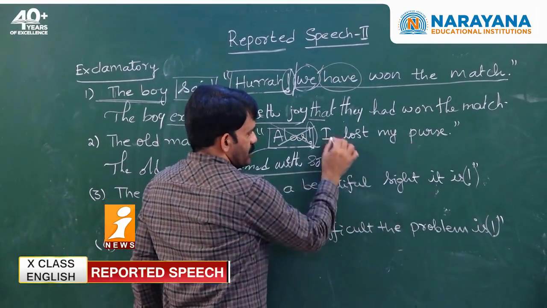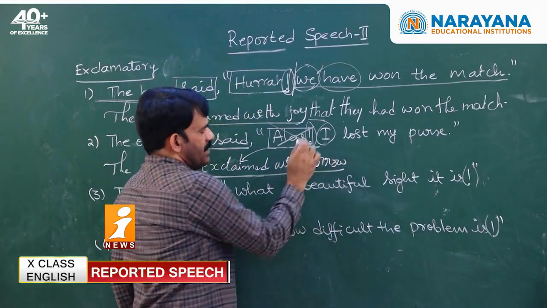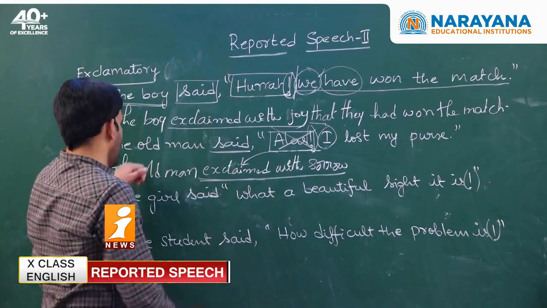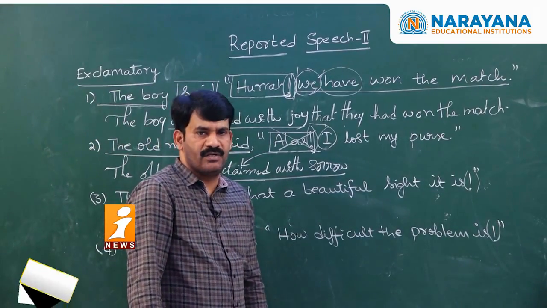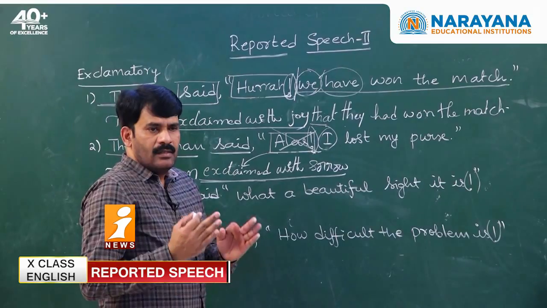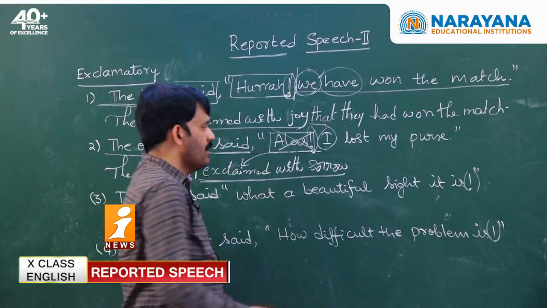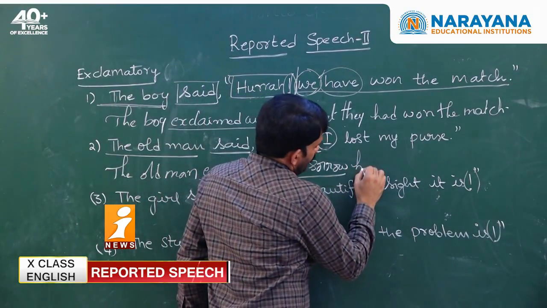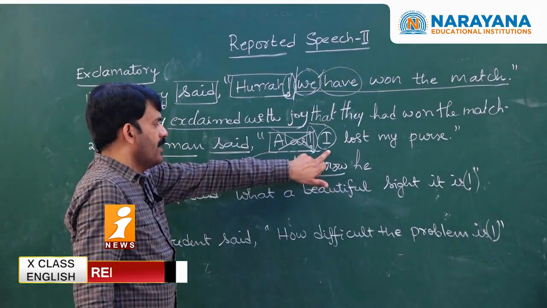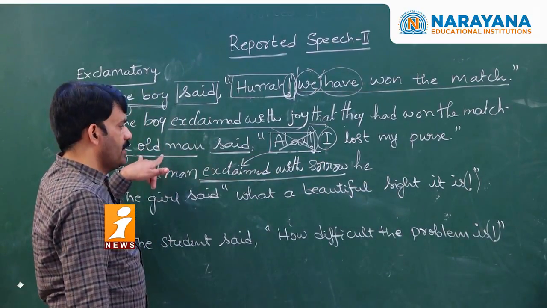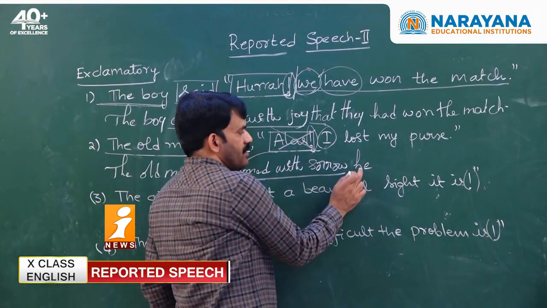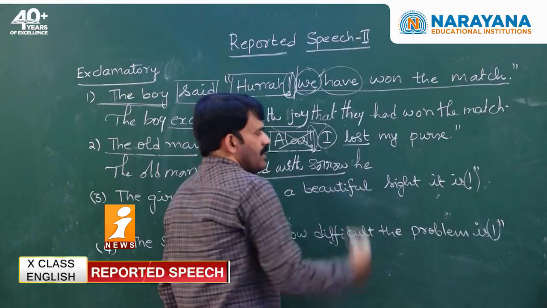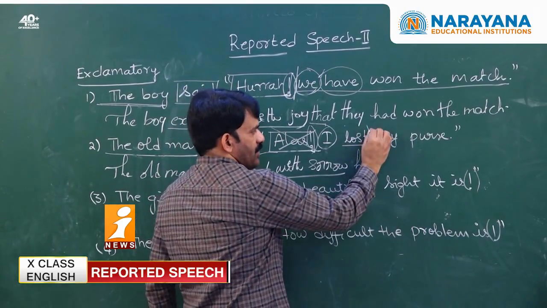I lost my purse. Who lost? "I" refers to whom? The old man. The old man is which person? Third person. So the third person pronoun is "he." "I" generally changes according to the subject of the reporting verb. The subject of the reporting verb is third person singular. Hence I am writing "he." Last, which form? V2 form.